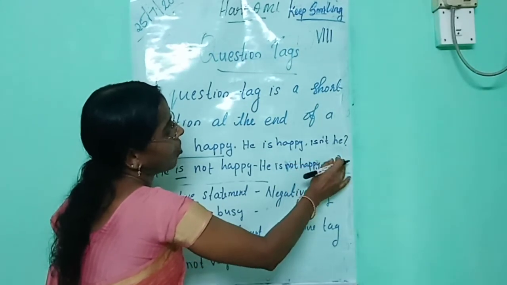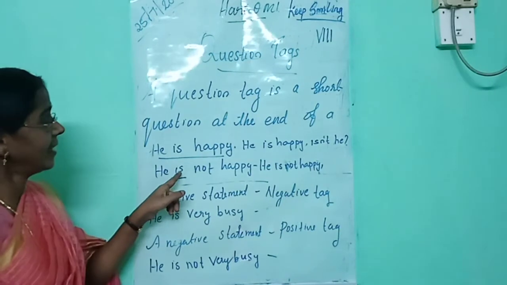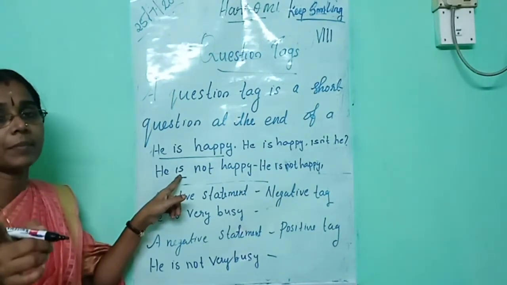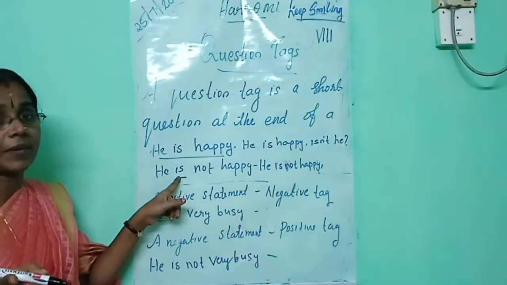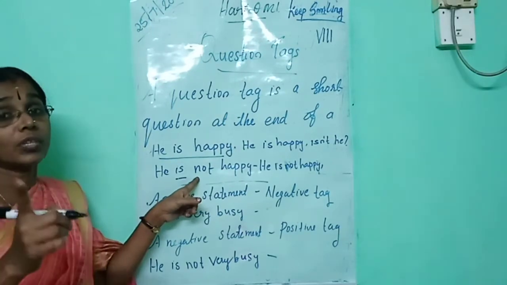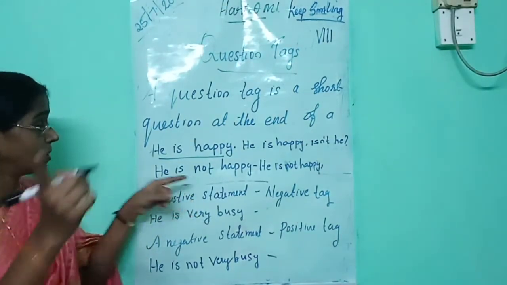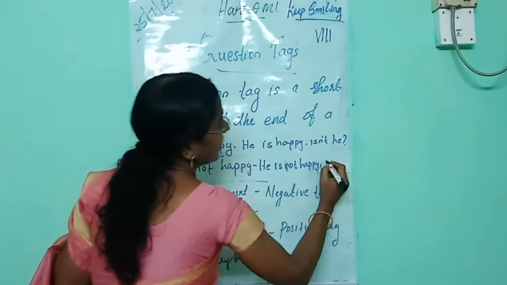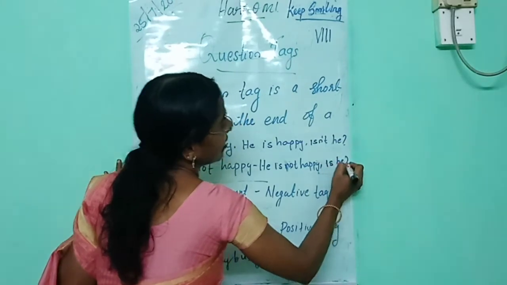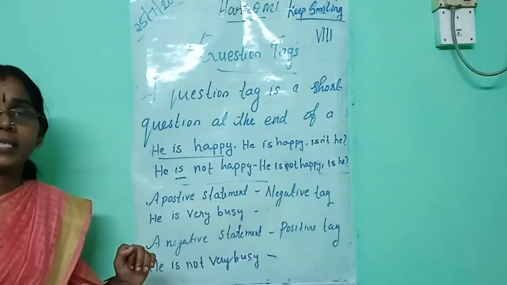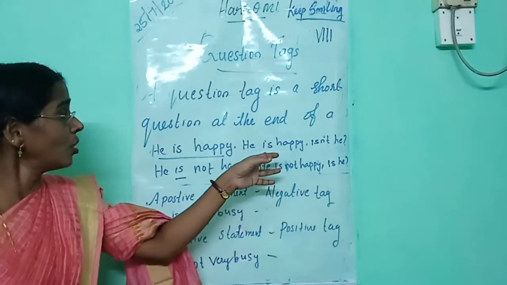Then you put a comma. Then you write is, which is the helping verb in that sentence. This sentence is negative, so the tag must be positive. So you should write: is he. Okay, all of you understand? Then see the difference between the two.